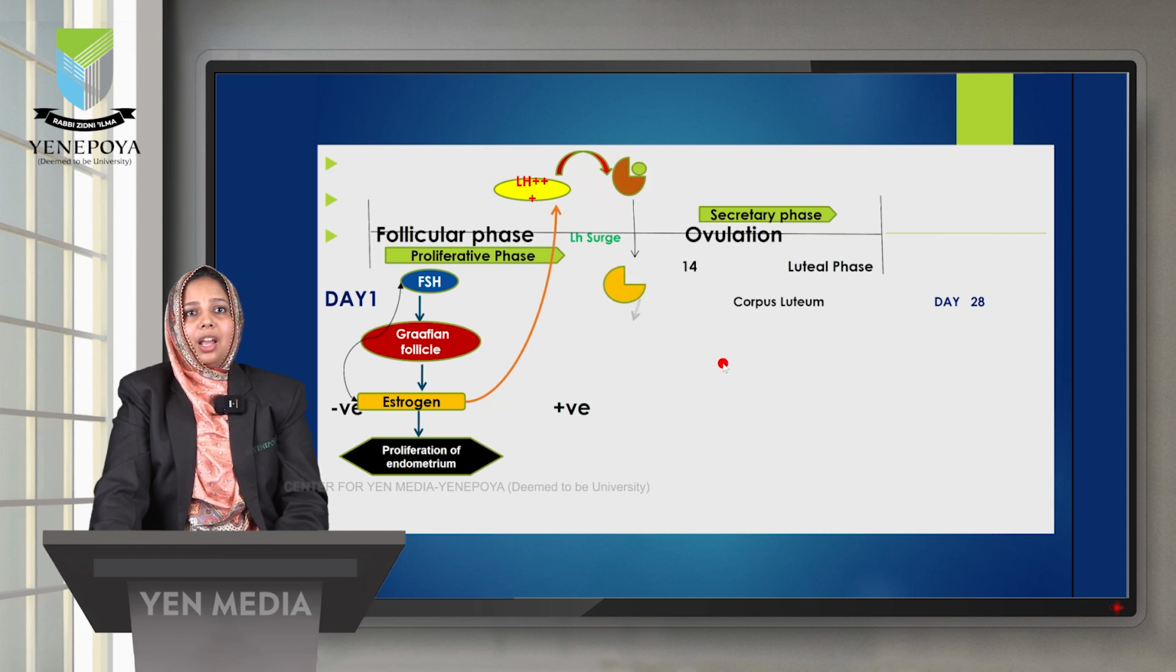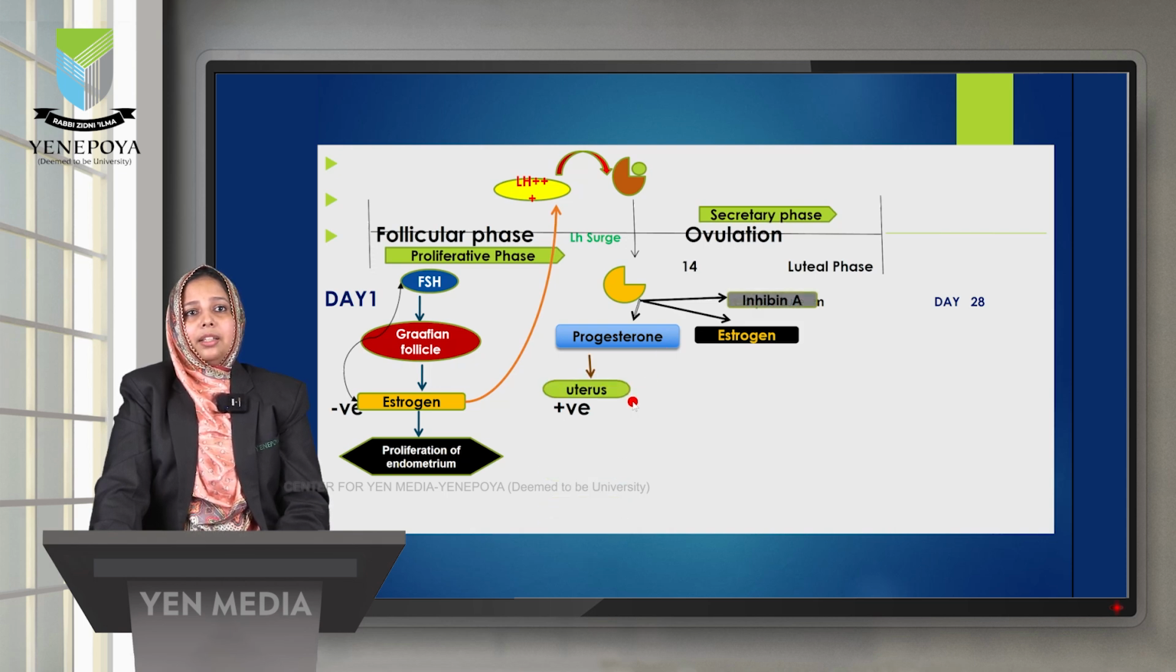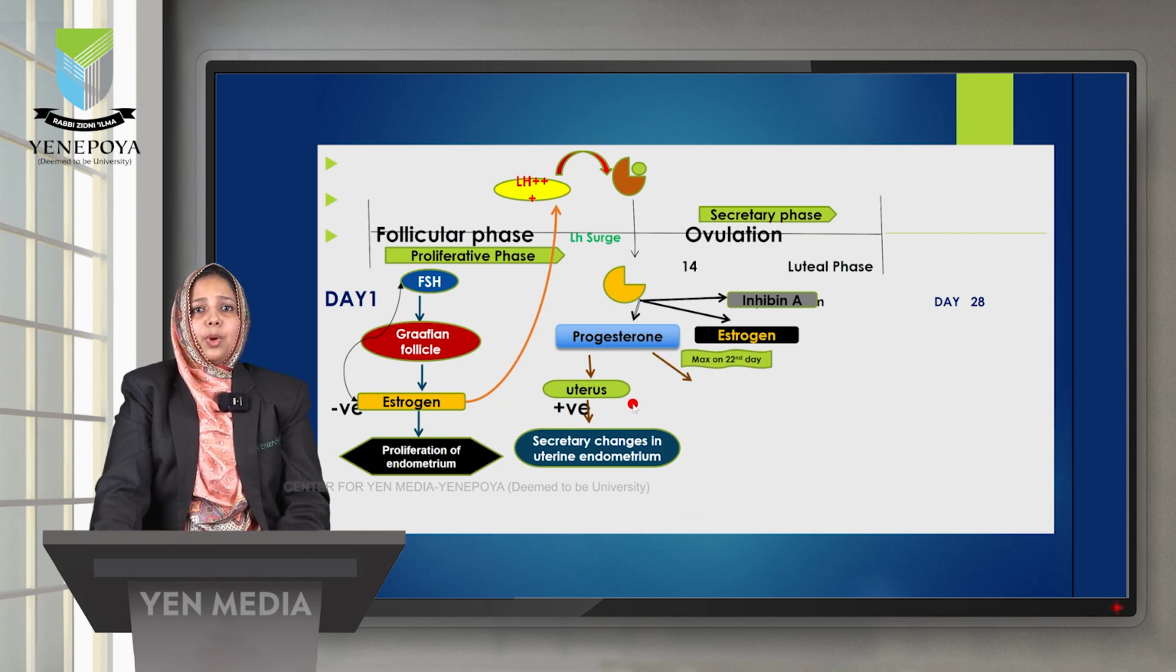So there is ovulation. After that, what happens? After the ovulation, the Graafian follicle, whatever is left behind, is converted into the corpus luteum, and the corpus luteum produces progesterone as well as estrogen in a low quantity. Also there is production of inhibin A. Then this progesterone in turn acts upon the uterus, and there will be secretory changes in the uterine endometrium. This progesterone is maximum on the 22nd day of the cycle.